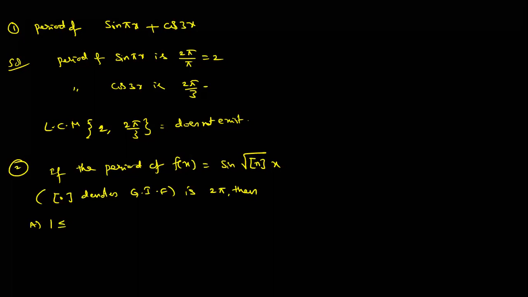Options: A, 1 less than or equal to n less than 2; B, 1 less than n less than 2; C, 1 less than or equal to n less than or equal to 2; D, 2 less than or equal to n less than or equal to 3. Which of the following options are true? Solution: C.